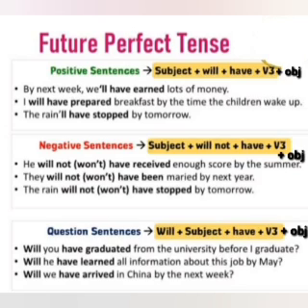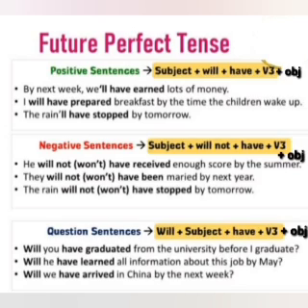So by next week is the time reference, and then you can compare. We is the subject, will again from the syntax, have is from the syntax, earned is the past participle v3 form of the verb, that is earn, lots of money is your object. Yes, take another example, I will have prepared breakfast for the time the children wake up.